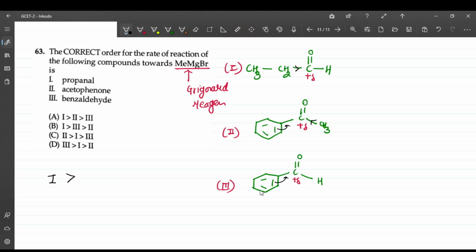If you compare between this and this, the resonance is common, and if you see the magnitude of the positive charge here, there is more neutralization of the positive charge because of this plus I effect. Here this is not a plus I effect, right? So there is no plus I effect to donate. Then this will be more reactive. This magnitude of the positive charge between this and this, here it will be more because there is no group which will neutralize it, right? Here there is no group, so the answer is 3, and the last is option 2.